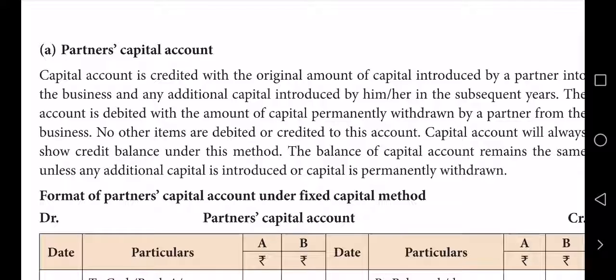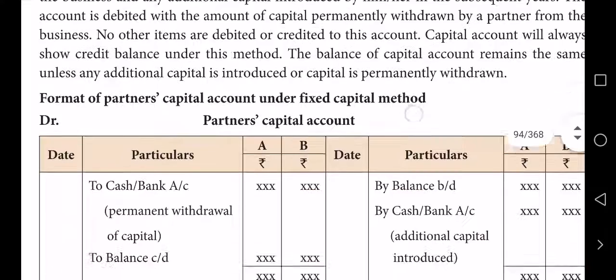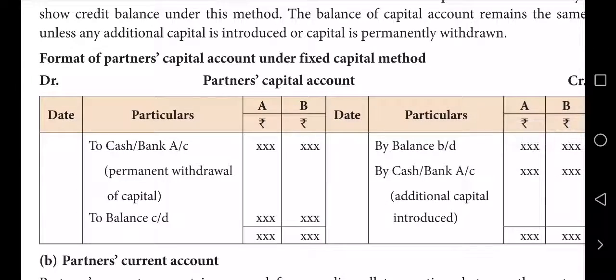See the format of the capital account. We divide it into inner column and outer column: inner column for the first partner, outer column for the second partner. By balance brought down, then by cash or bank additional capital, then to cash or bank other drawings. That's all. Finally, the balancing figure is carried down. If you balance now, you will get the debit side carry down and by brought down again.